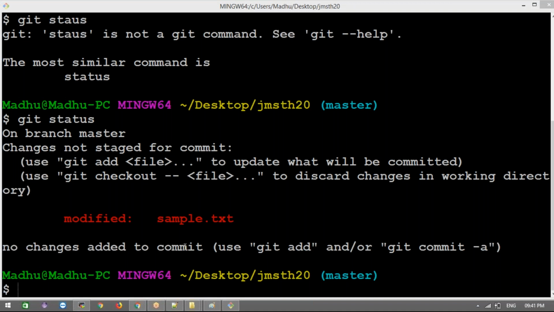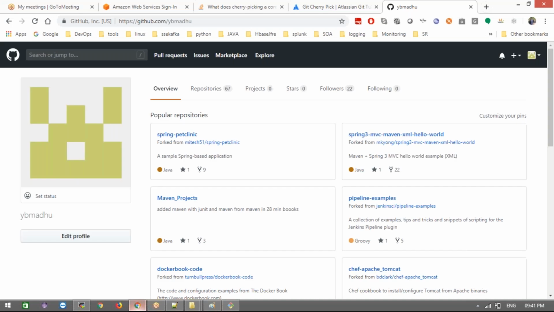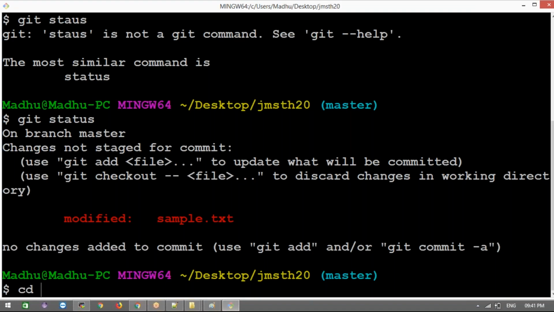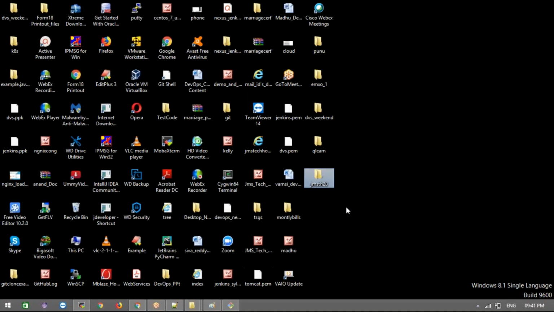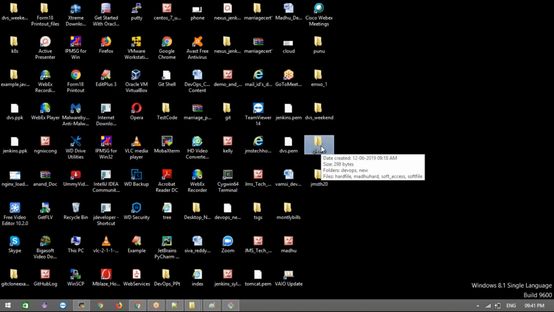Okay, now I have not completed my work. I am going to switch from this project to that project. See, I did not do anything, right? Before moving from this project to that project, I am using git stash here, because my manager came and told me I need to work on some other project. I already have that project in my local system. If you don't have it, you need to clone it. For example, I have a project called QLearn.